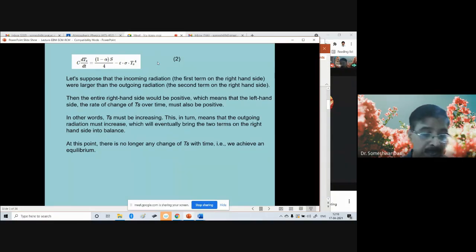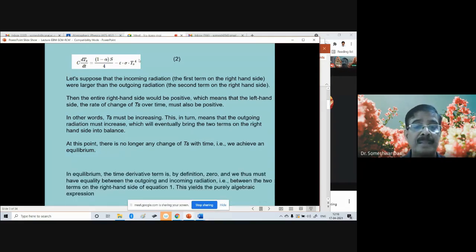That means when there is a balance between the incoming and the outgoing energy, then the Earth's temperature will remain constant with time, and we say that it has reached the equilibrium state.